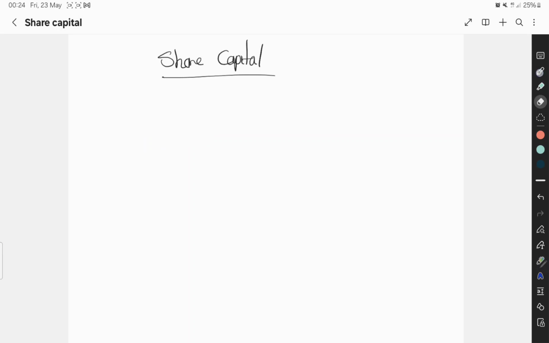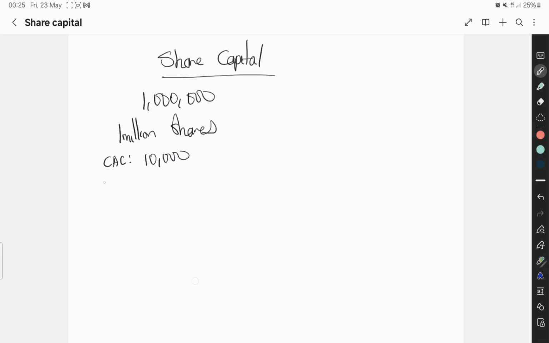So I'm going to start with a 1 million share company. Now, most of us are used to this already. We know how to calculate. We know how much CAC charges us. So how much are you charged for a 1 million share company? First, CAC charges you 10,000 naira for the certificate.